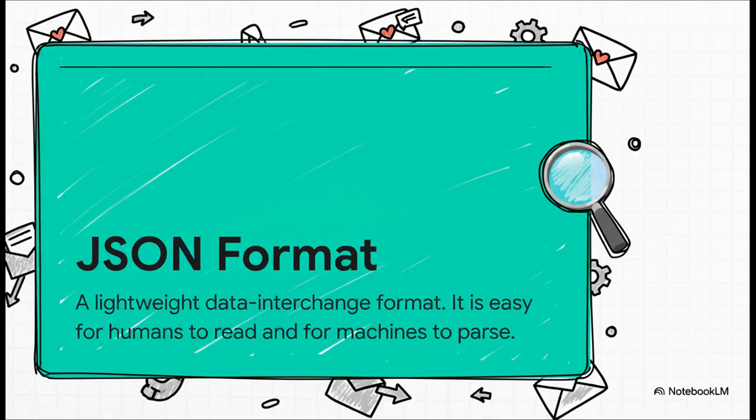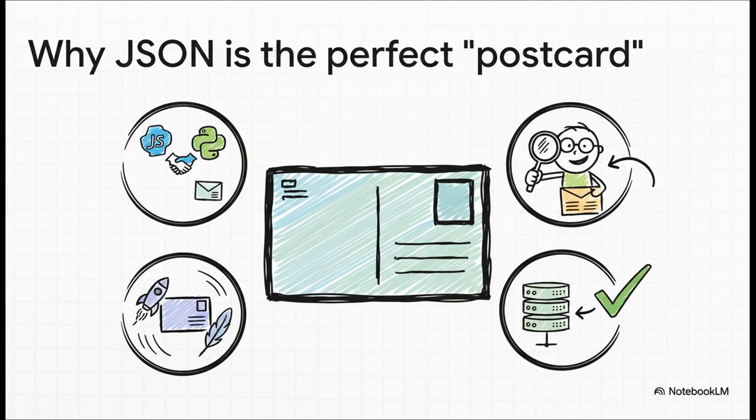Okay, so what about the messages themselves? Well, they're written on a universal postcard format called JSON. This is how the actual data, the weather info, the restaurant menu, whatever it is, is structured so that any application anywhere can read it instantly. No translation needed. So, why JSON? What makes it the perfect digital postcard?